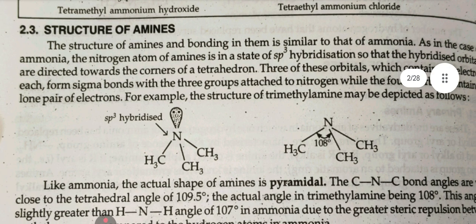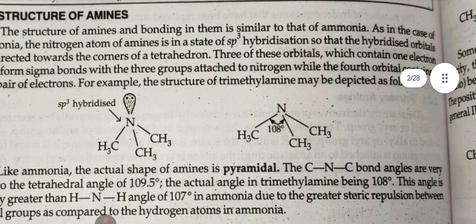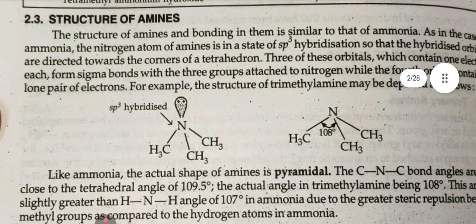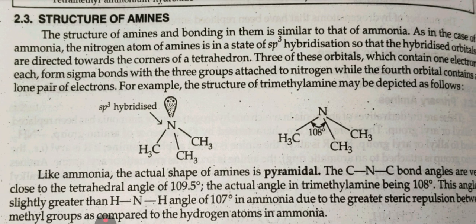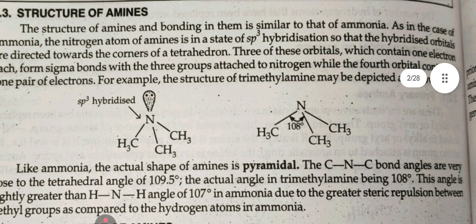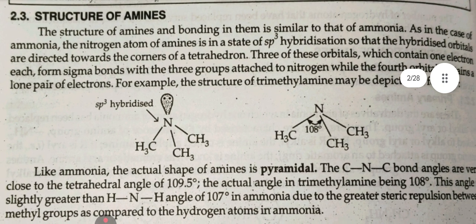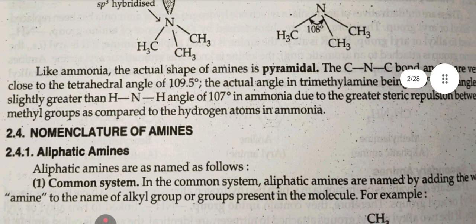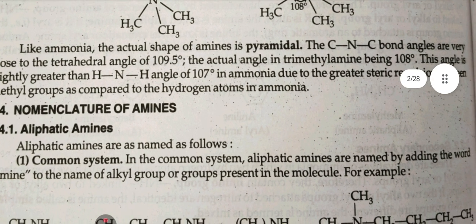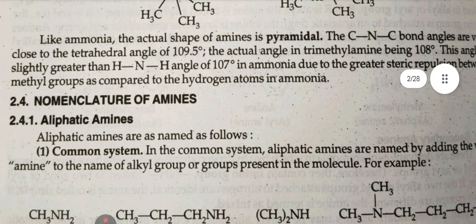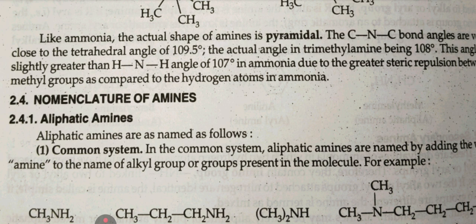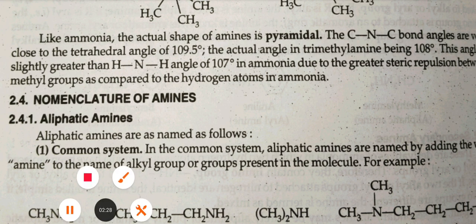Structure of amine. The structure of amines and bonding in them is similar to that of ammonia. As in the case of ammonia, the nitrogen atom of amines is in the state of sp3 hybridization, so that the hybridized orbitals are directed towards the corners of a tetrahedron. Like ammonia, the actual shape of amine is pyramidal. The C-N-C bond angles are very close to the tetrahedral angle of 109.5 degrees.